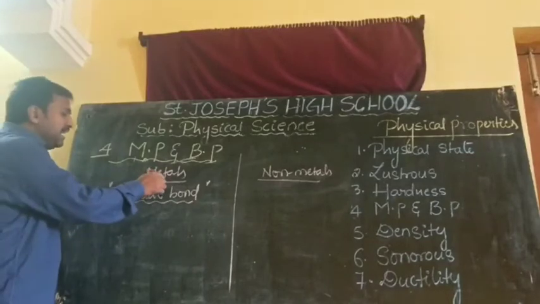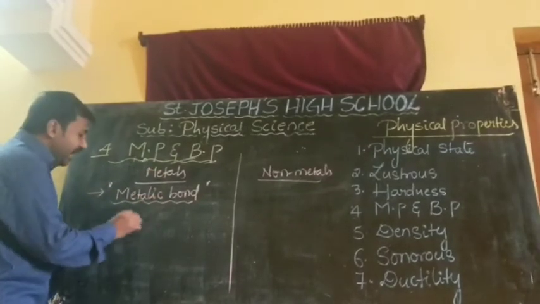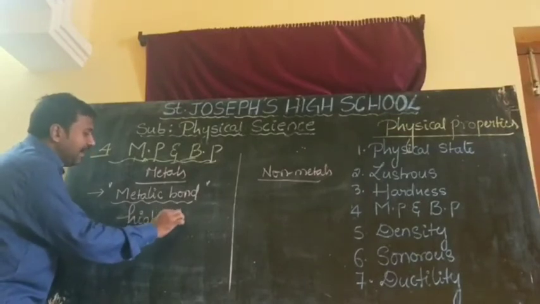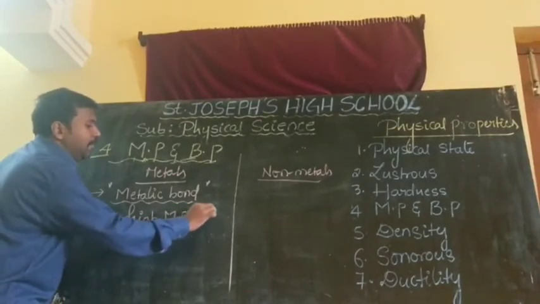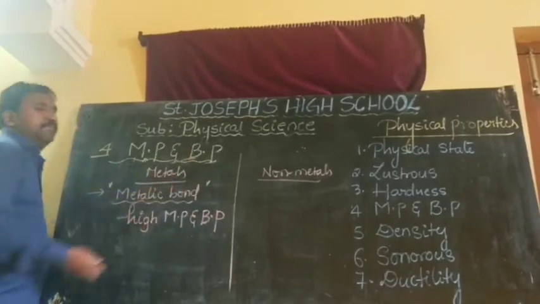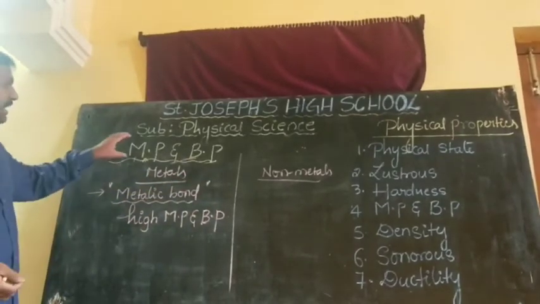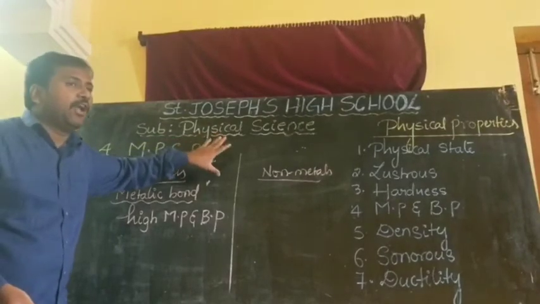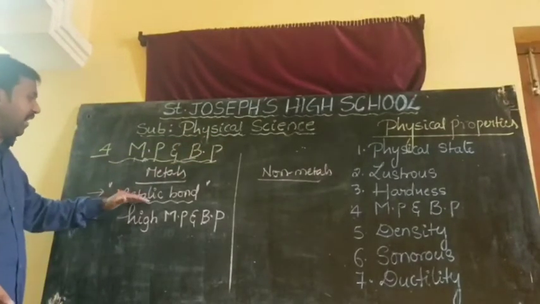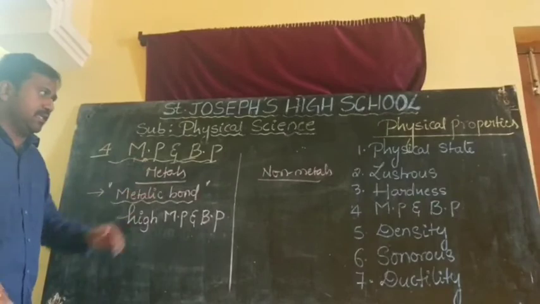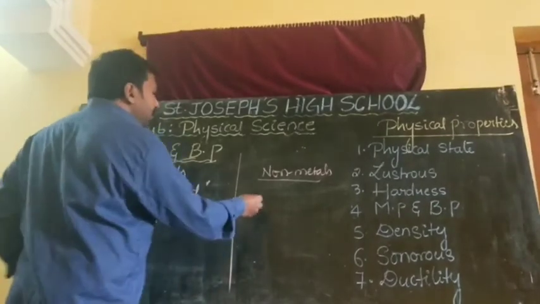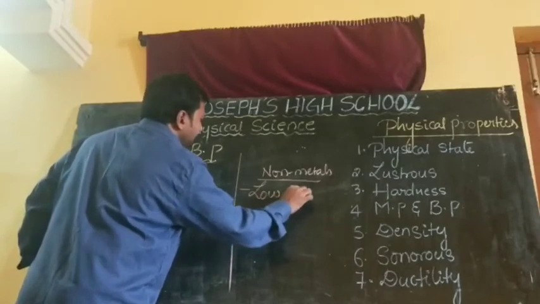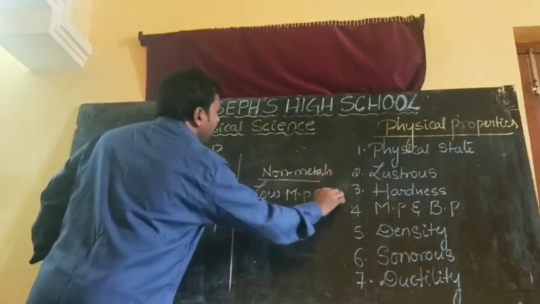That's why metals are having a high melting point and boiling point because of having metallic bonds. What about non-metals? Non-metals are having a low melting point and boiling point.